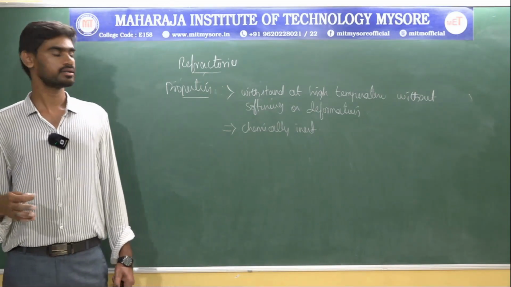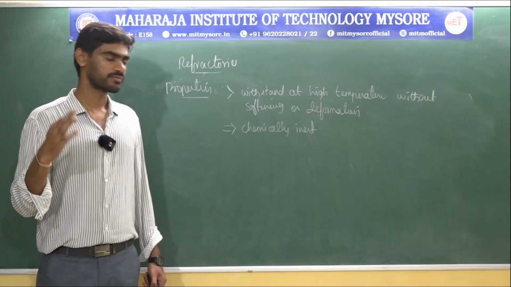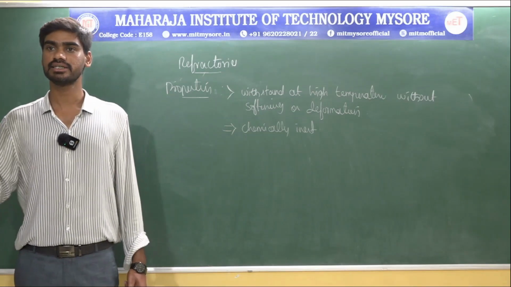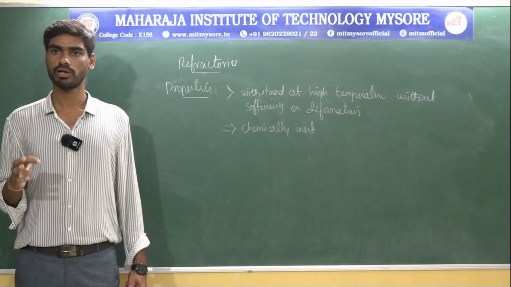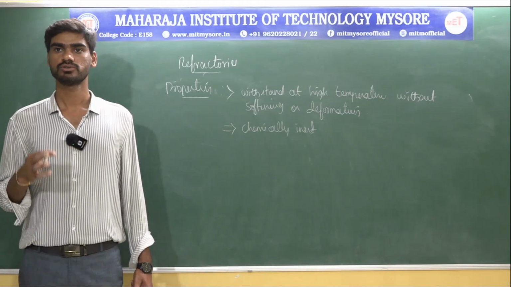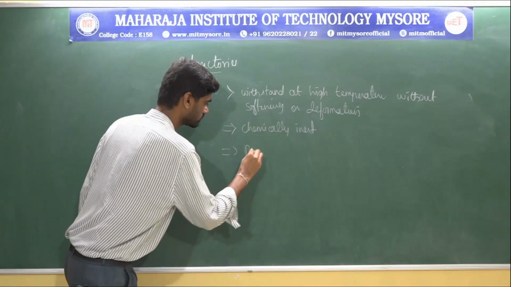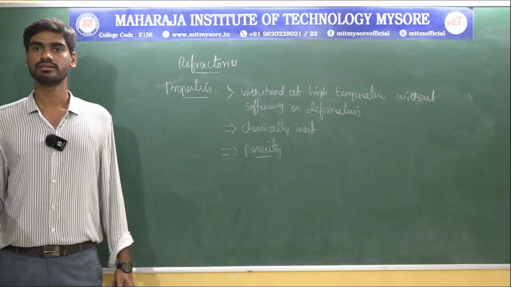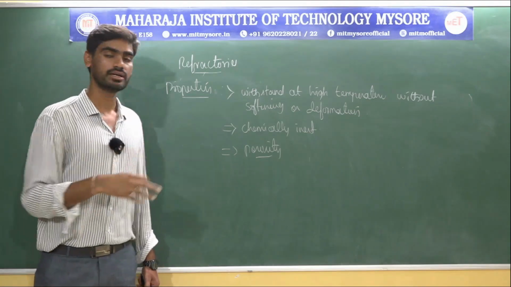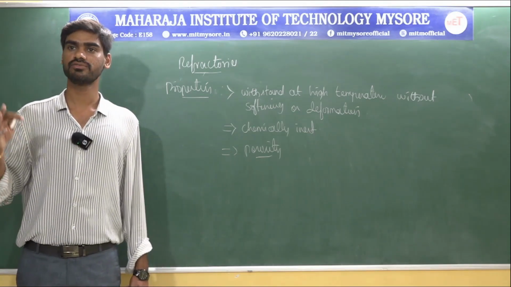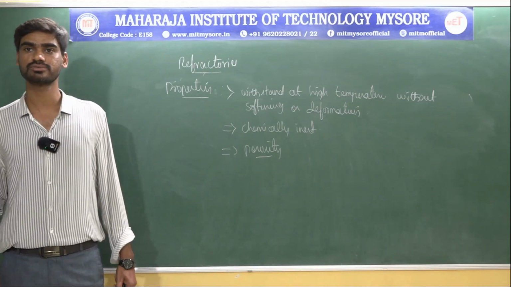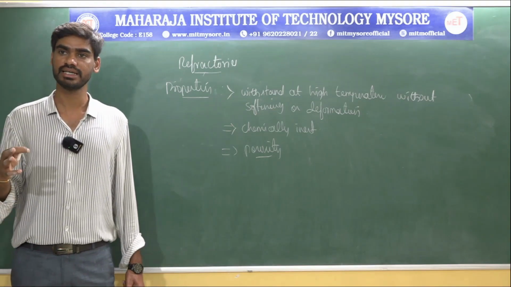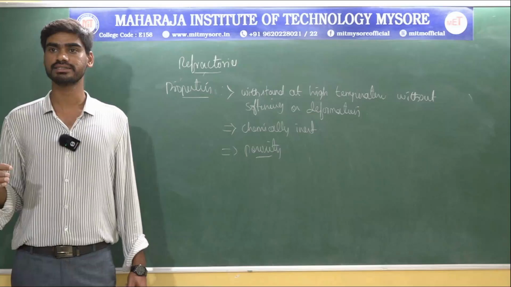So the third important property of refractories is porosity. So porosity of a material is the ratio of its pores volume to that of its bulk volume. Porosity is the third important characteristic or property of refractories. The higher the porosity of a refractory material, the more it is penetrated by molten fluxes and gases.